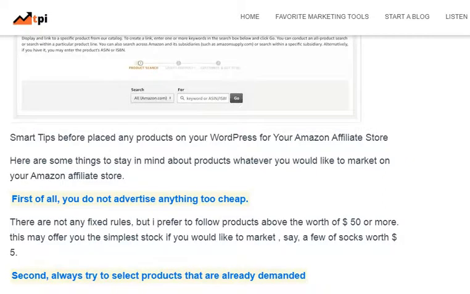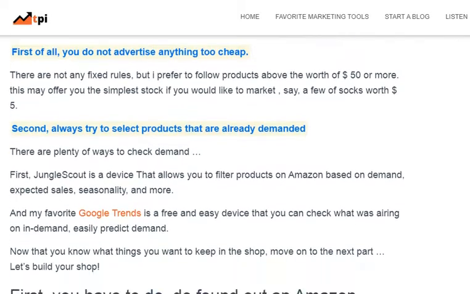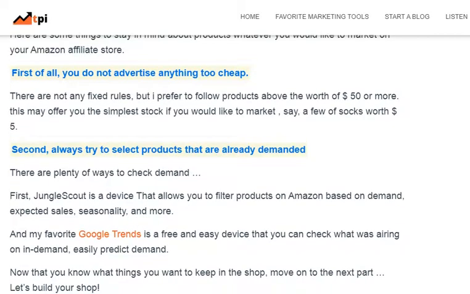And my second tip is to always try to select products that are already in demand. There are plenty of ways to check demand. First, Jungle Scout is a tool that allows you to filter products on Amazon based on demand, expected sales, seasonality and more. And my favorite, Google Trends, is a free and easy tool that you can use to check what is in demand and easily predict demand. Now that you know what things to keep in mind for the shop, move on to the next part.